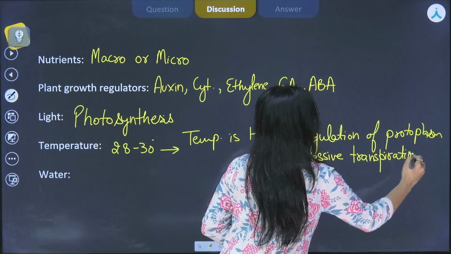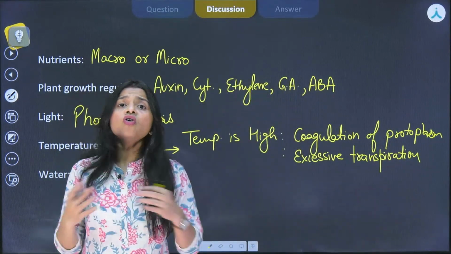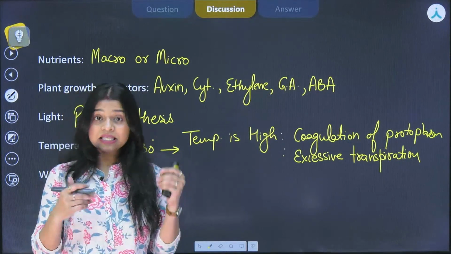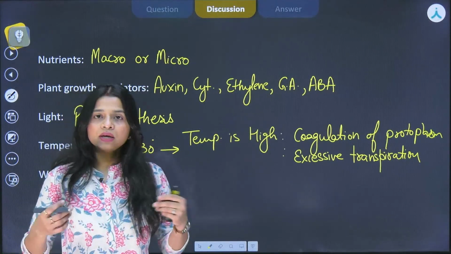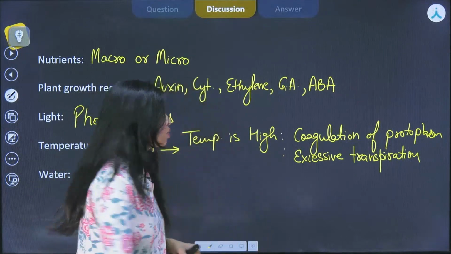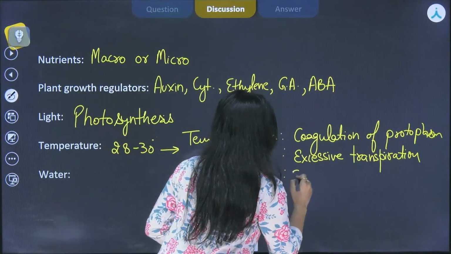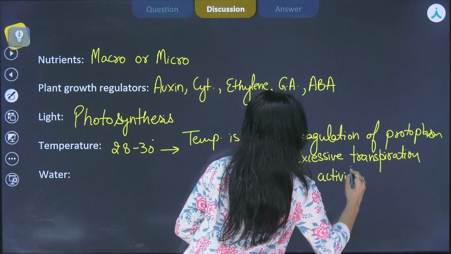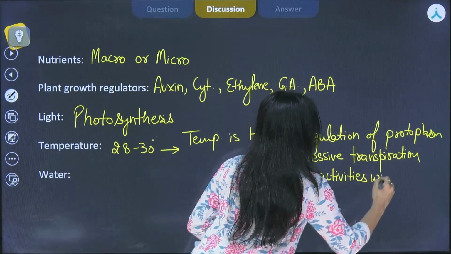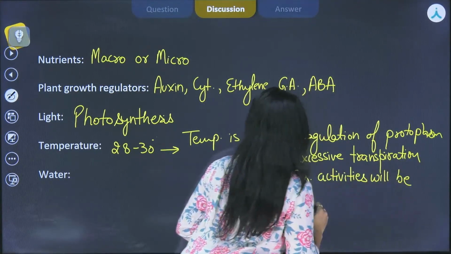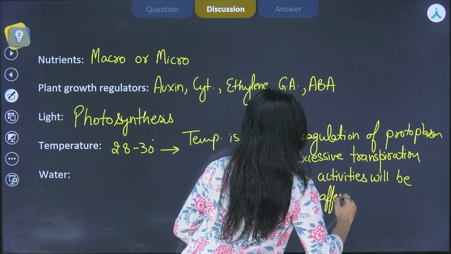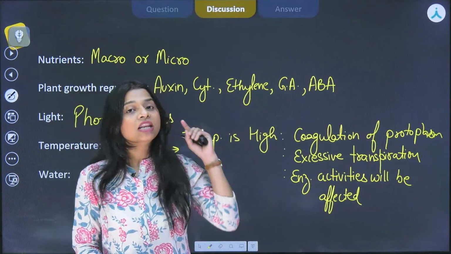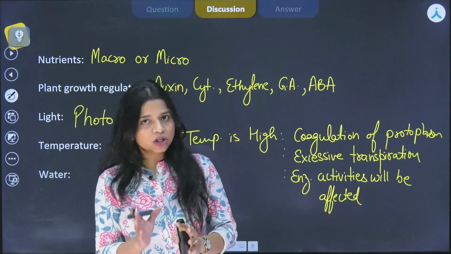And we know that there are so many enzymatic activities taking place in the plant, and since they are enzymatic activities, they are very well governed by temperature. So the enzymatic activities will be largely affected. So these are some of the negative impacts of very high temperature. So optimum temperature is required.